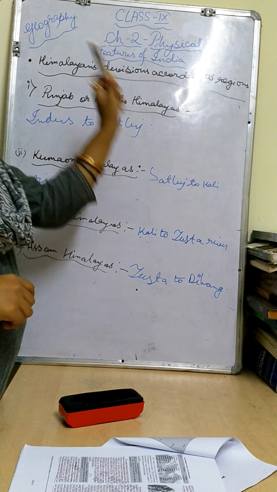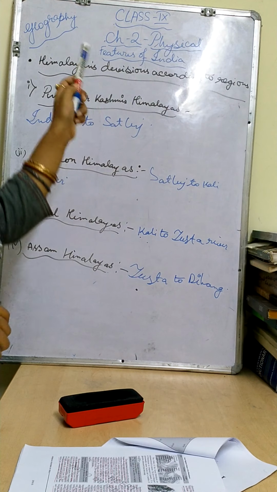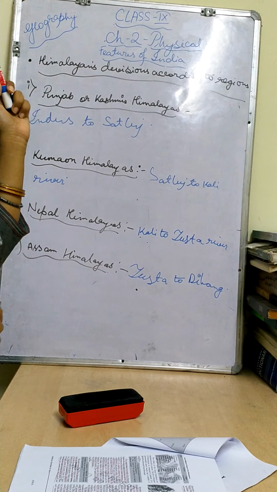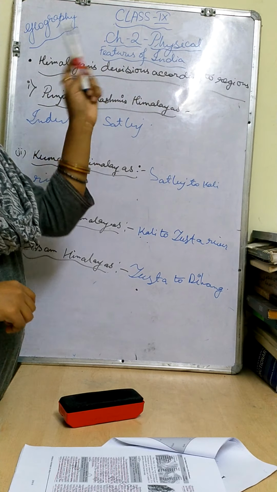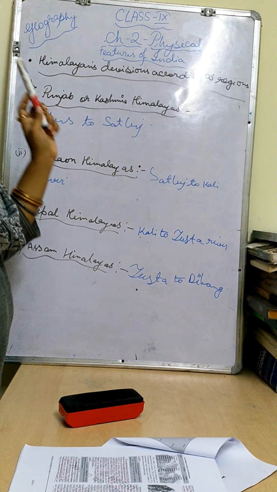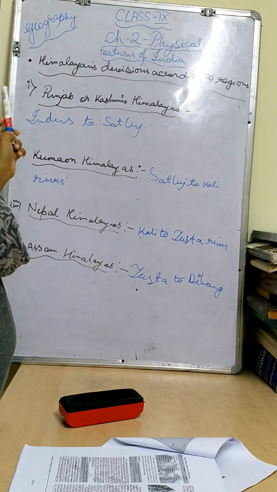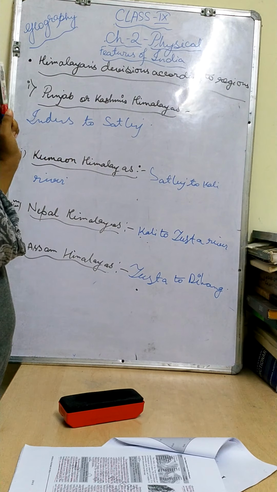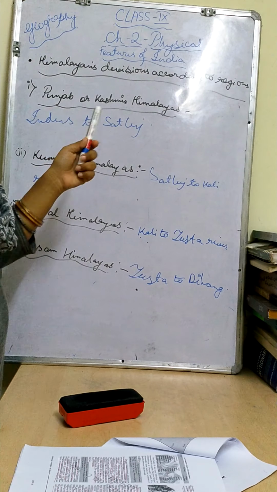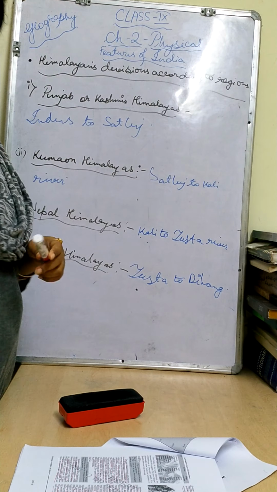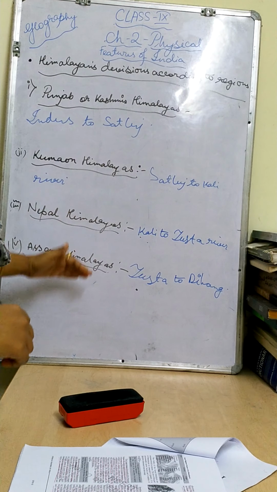But children, don't mix it up, because questions generally come this way: according to the regions, or according to the longitudinal divisions of the Himalaya. I have already explained that, but I am explaining this one today. According to the regions, into how many portions has the Himalaya been divided? There will be four divisions.